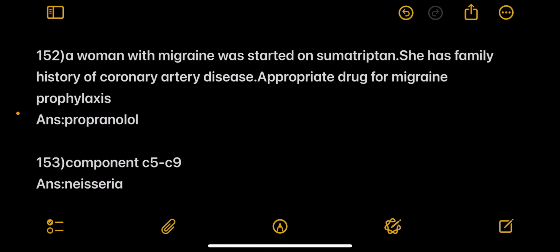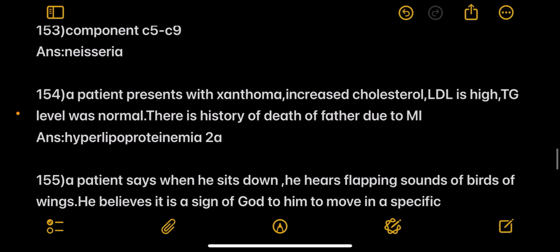Next, a woman with migraine was started on sumatriptan. She has family history of coronary artery disease. Appropriate drug for migraine prophylaxis is propranolol. Next, components C5 to C9 are related to Neisseria.